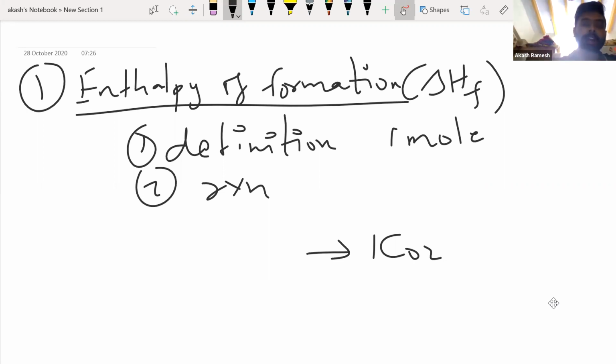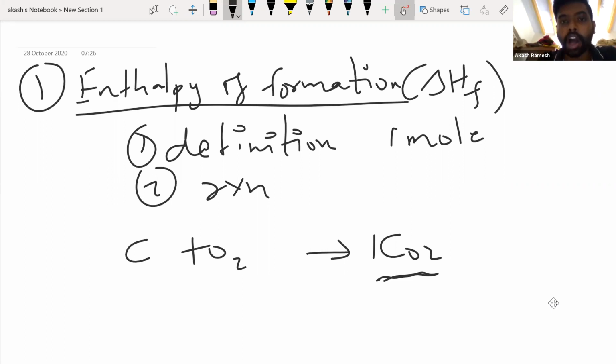Next thing you need to understand: yes, CO2 is getting formed, but how is it going to get formed? It's not like the normal chemical reactions which you know. There are a lot of ways by which we can produce CO2. For example, if I heat calcium carbonate, I'll be getting CaO and CO2. No, those are not the reactions we are expecting. If you look at the definition properly, the compound is formed from its constituent elements. Now if you look at CO2, what are the elements present? Carbon and oxygen.